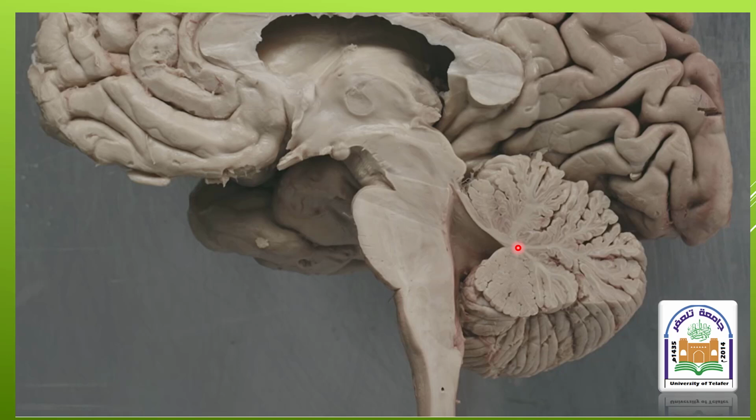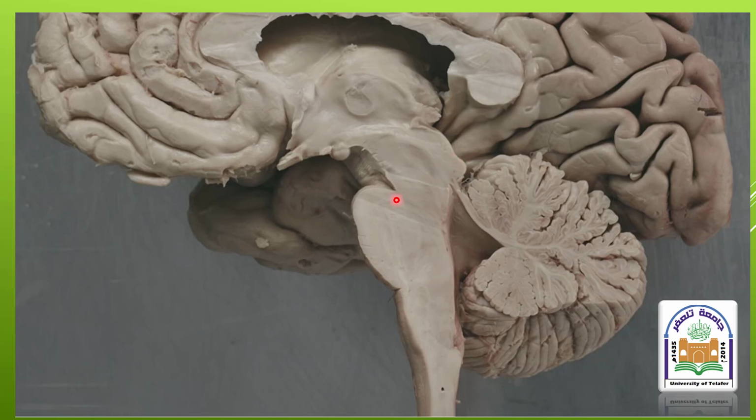These nuclei are responsible for receiving and discharging the signals which move in and out of the cerebellum and connect the cerebellum with other parts of the brain or the spinal cord.